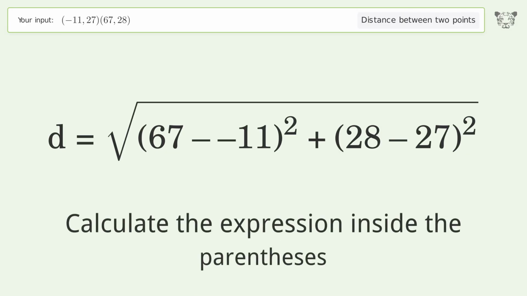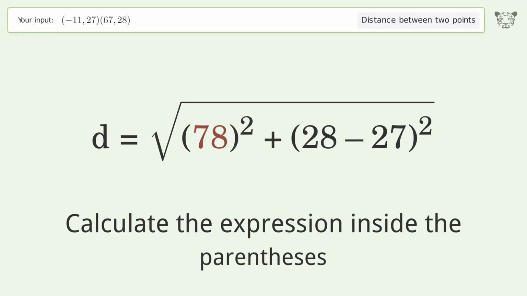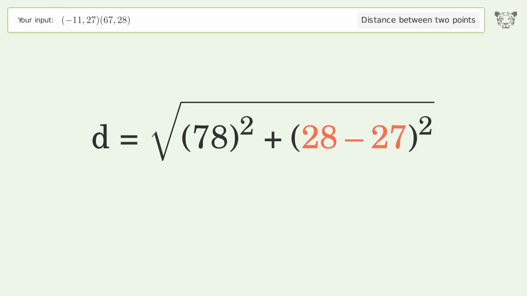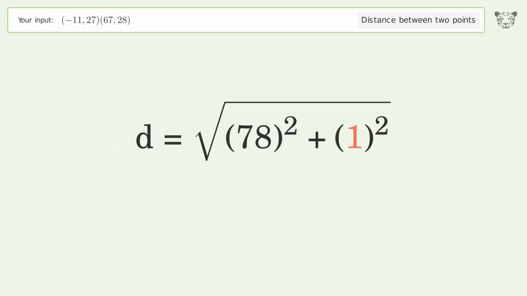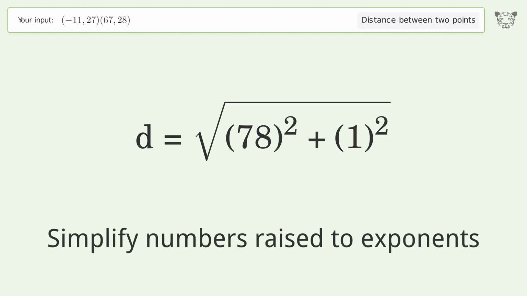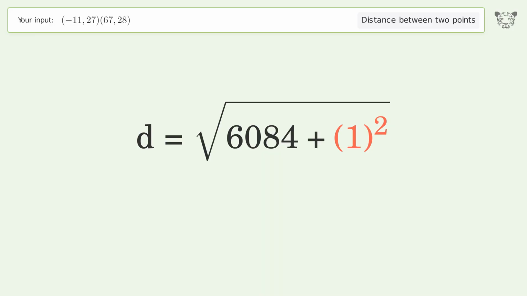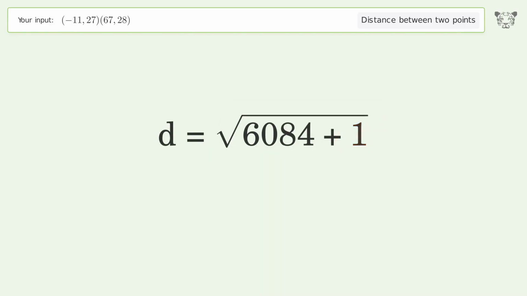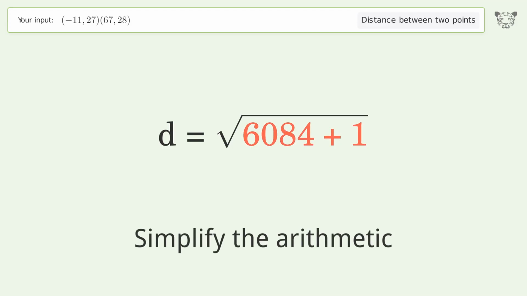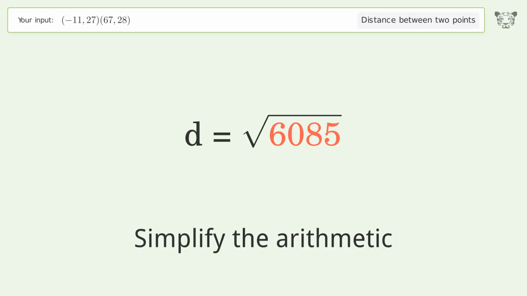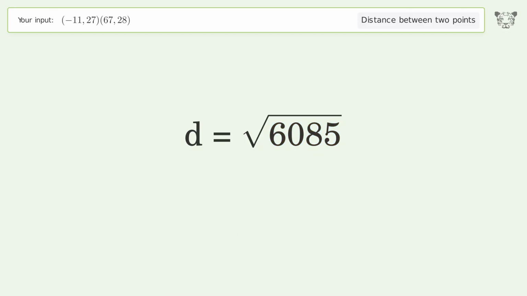Calculate the expression inside the parentheses. Simplify numbers raised to exponents. Simplify the arithmetic. And so the distance between the 2 points is the square root of 6,085 or 78.006.